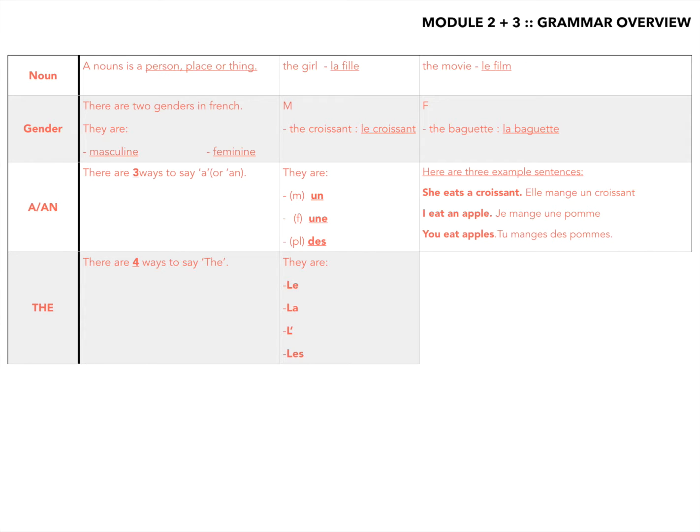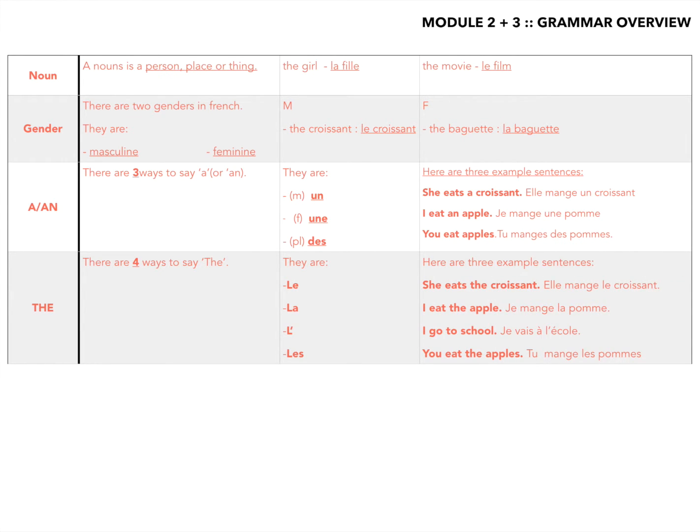The first one, le, is masculine, la is feminine, and l' with an apostrophe is a special one for words that start with a vowel. So write all of that in. You can write a parentheses M for le, a parentheses F for la, and a parentheses vowel for l'. The last one, les, is for plural words.